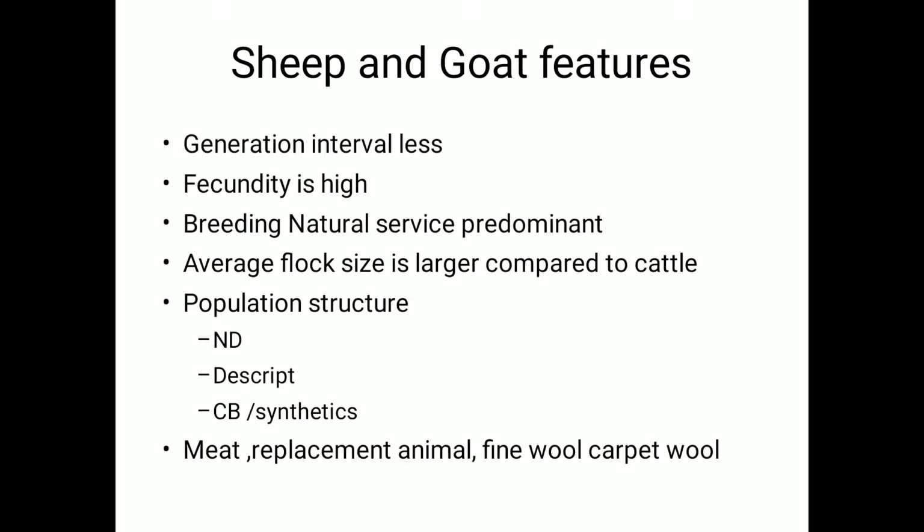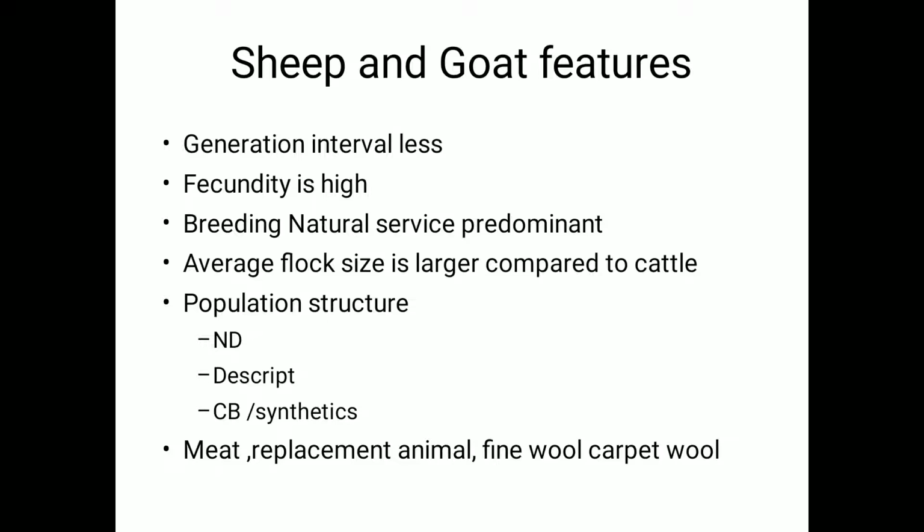These points are sheep and goat features with respect to genetics and breeding only, not with respect to husbandry. Because we are talking about livestock breeding strategies, I am giving these points because they are useful for the further improvement of sheep and goats. Then the fourth point is that average flock size is larger compared to cattle and buffaloes.